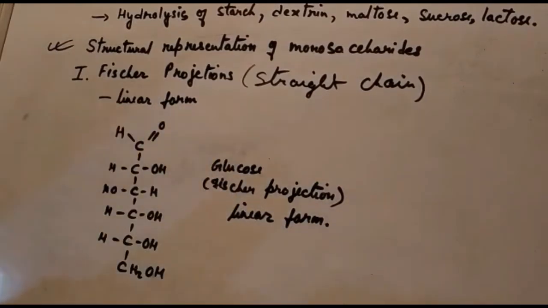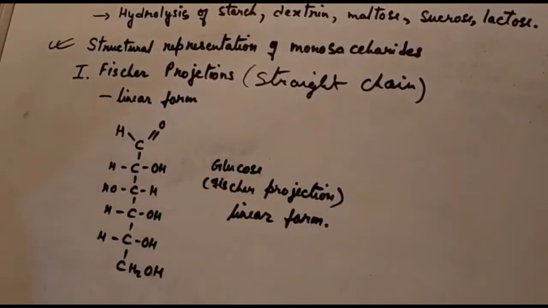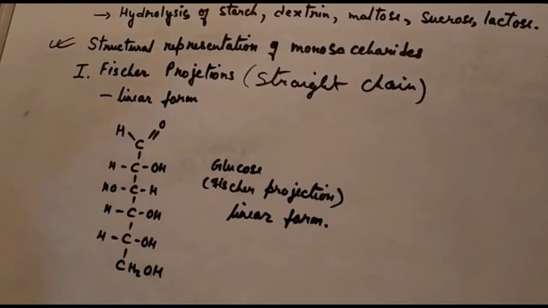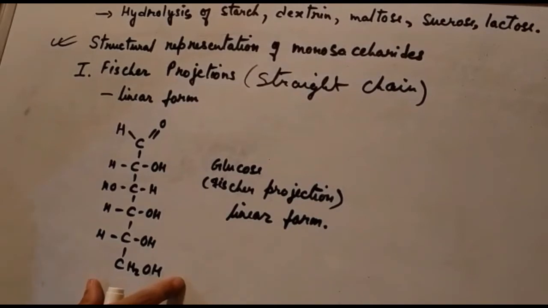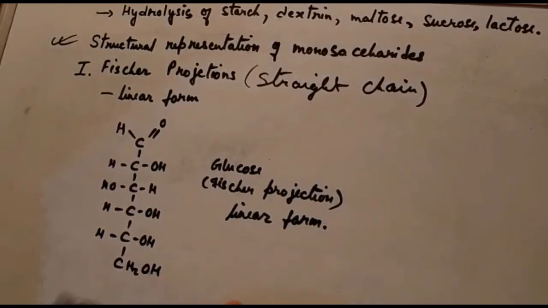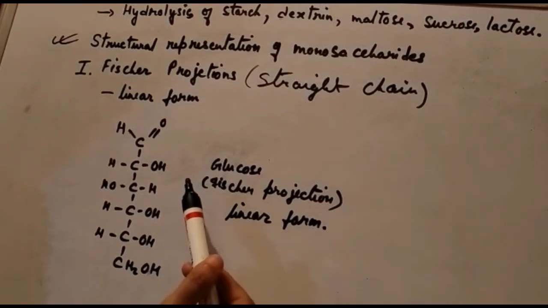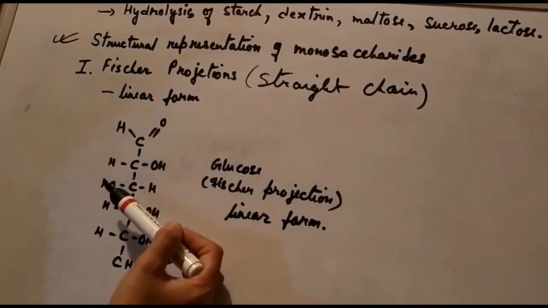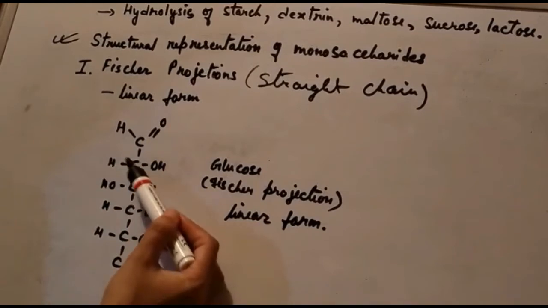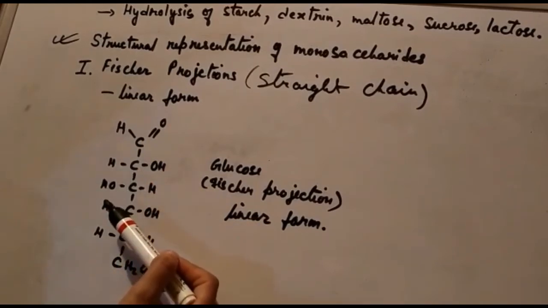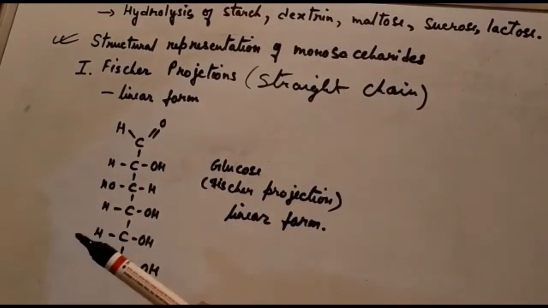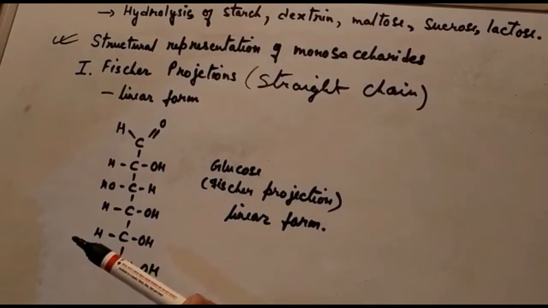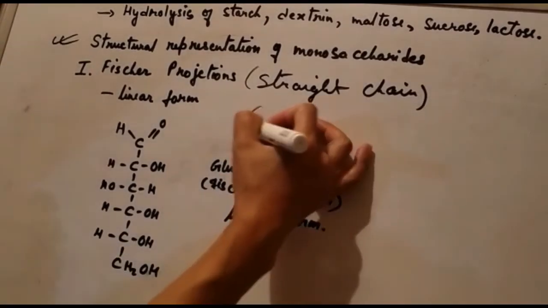The Fischer projection makes the molecule appear flat, but it is actually a three-dimensional molecule. And the Fischer projection does provide information about the orientation of the atoms around each carbon atom. And this Fischer projection, this representation of monosaccharides, was devised by a German chemist.